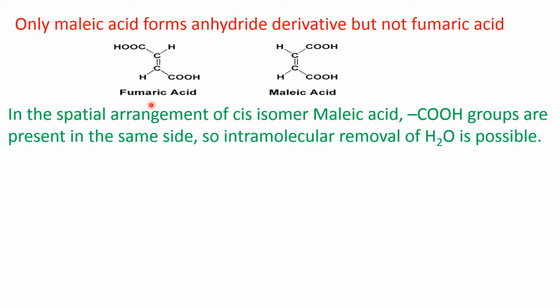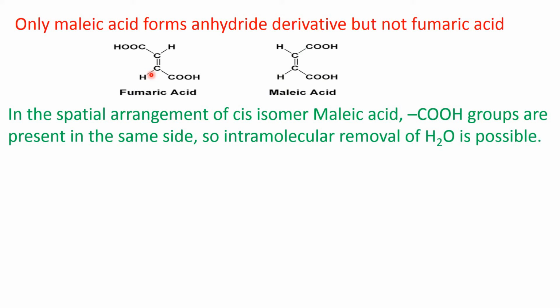But if fumaric acid is heated at higher temperature, say at 290 degrees centigrade temperature, then it forms the anhydride derivative. Then what is the reason? At higher temperature, because of high energy, this restriction for the rotation around carbon-carbon double bond disappears. So easily it can rotate.